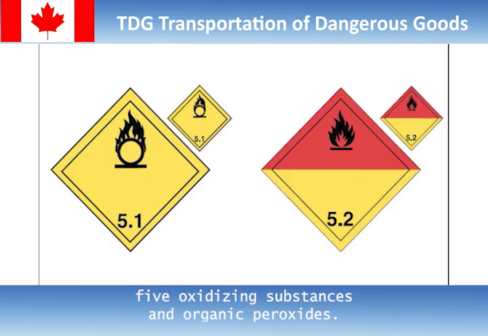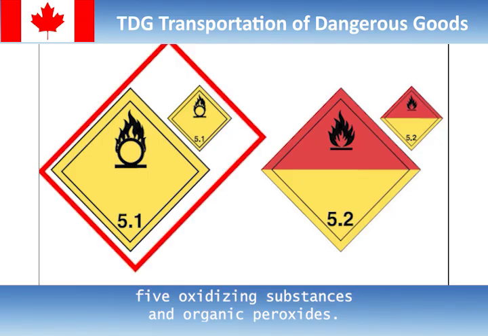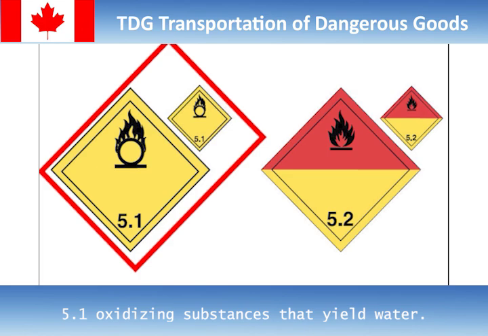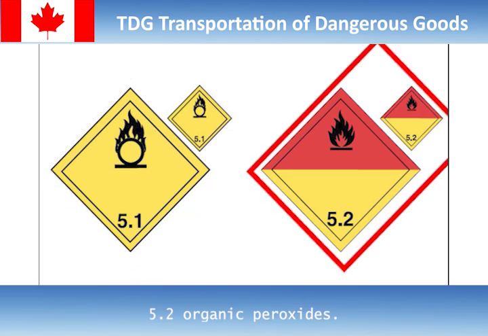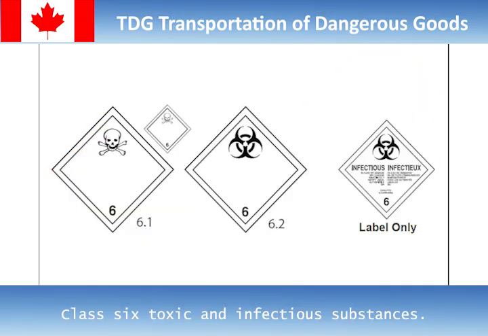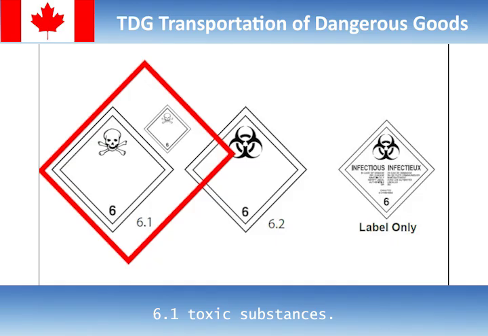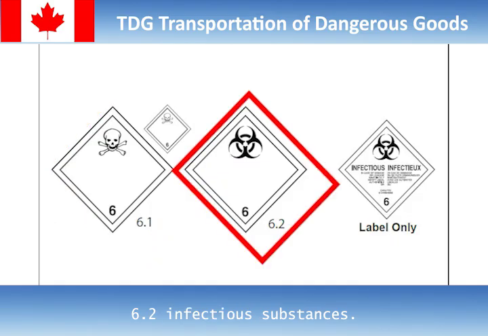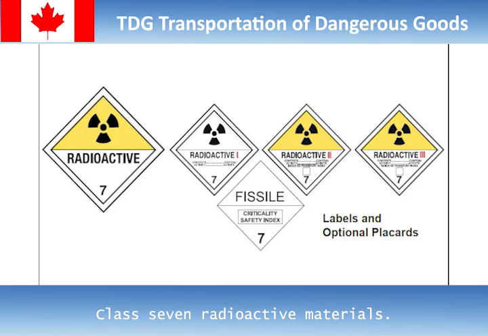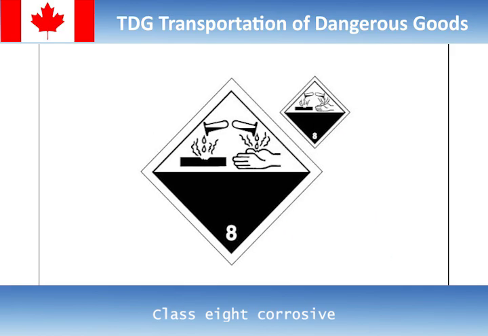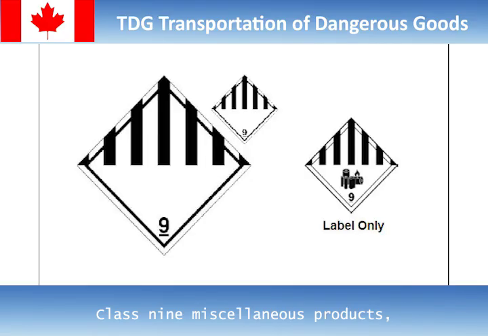Class 5 Oxidizing substances and organic peroxides. 5.1 Oxidizing substances that yield water. 5.2 Organic peroxides. Class 6 Toxic and infectious substances. 6.1 Toxic substances. 6.2 Infectious substances. Class 7 Radioactive materials. Class 8 Corrosives. Can destroy human tissue or corrode metal. Class 9 Miscellaneous products, substances, and organisms.